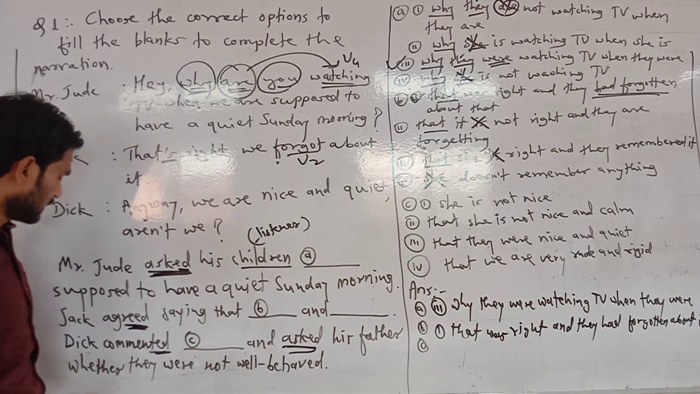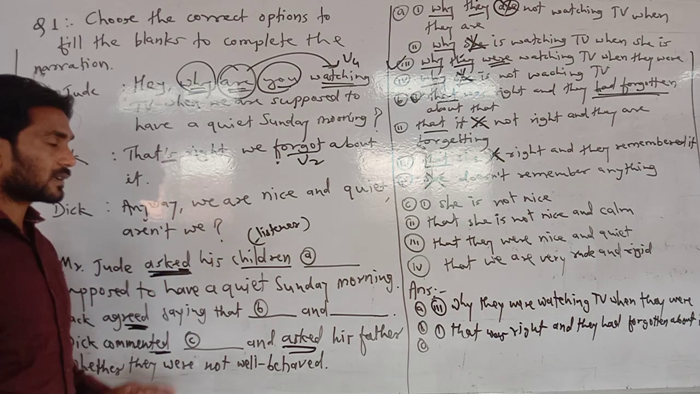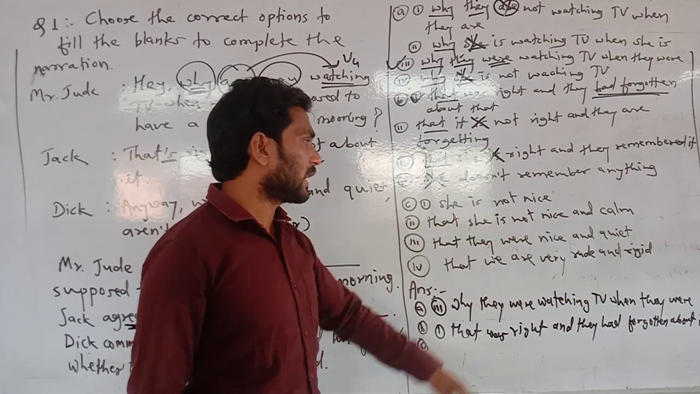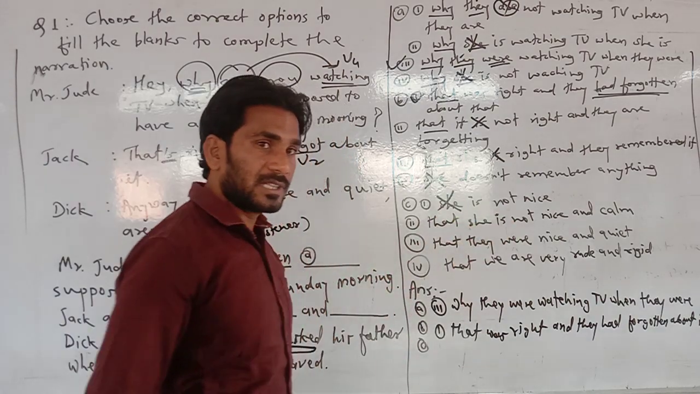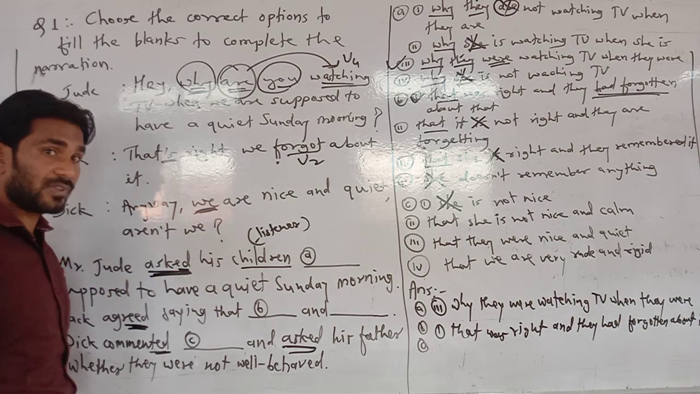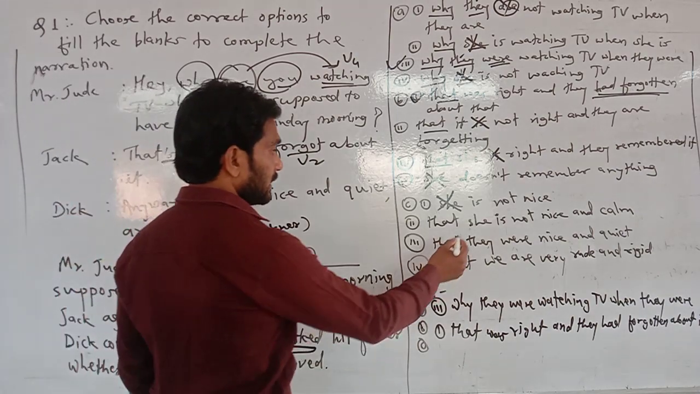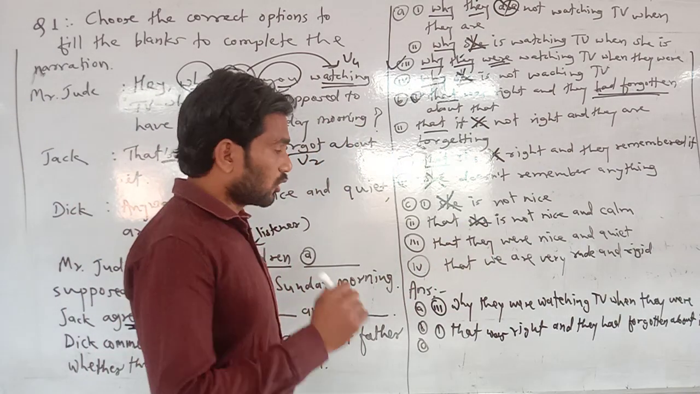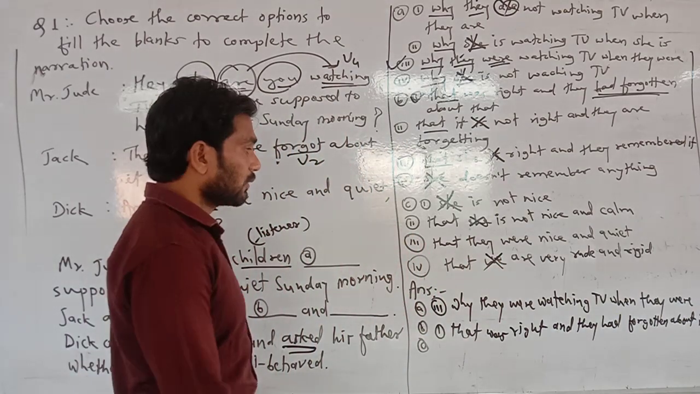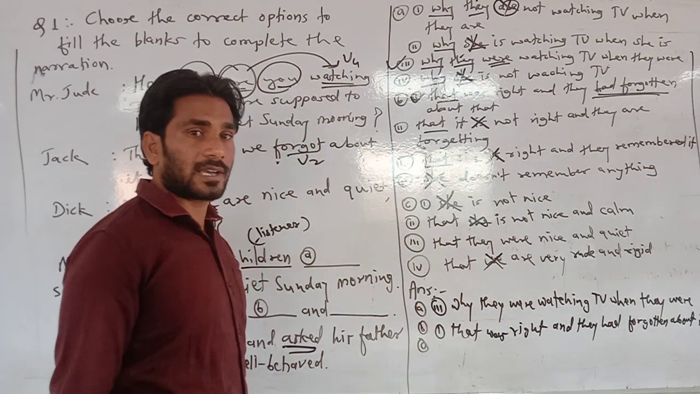For that this part is given already: asked his father whether they were not well behaved. So it is about that. But anyway, what would be there then? Look at the options. "She is not nice." She cannot be there. Why can she not be? Because here he said "we". We means they would be there. So she cannot be. Here also "she" is given. It cannot be. So what is correct then? They were nice and quiet.